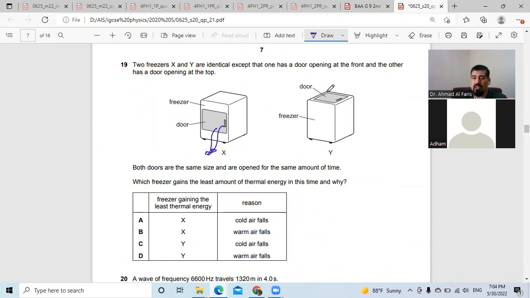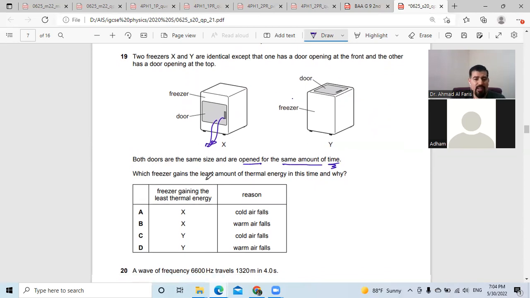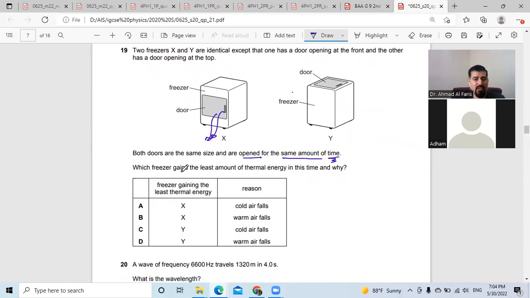But most of the malls have these types of freezers for ice creams. So when a small kid opens it and leaves it without closing it, the air is still trapped in it and does not fall that easily. But what they ask here is: both doors are the same size and they are opened for the same amount of time. Which freezer gained the least amount of thermal energy? Which freezer gains the least amount of thermal energy at this time and why?